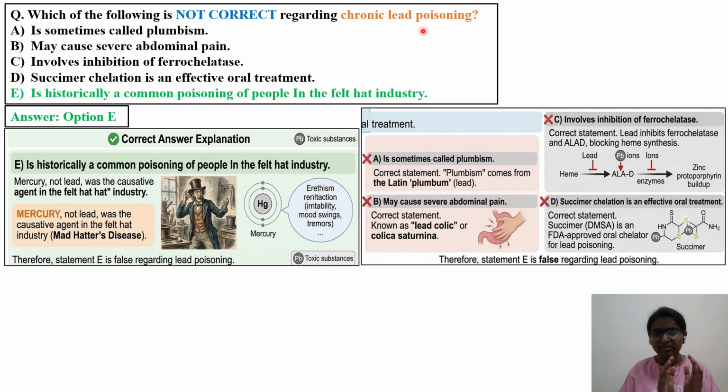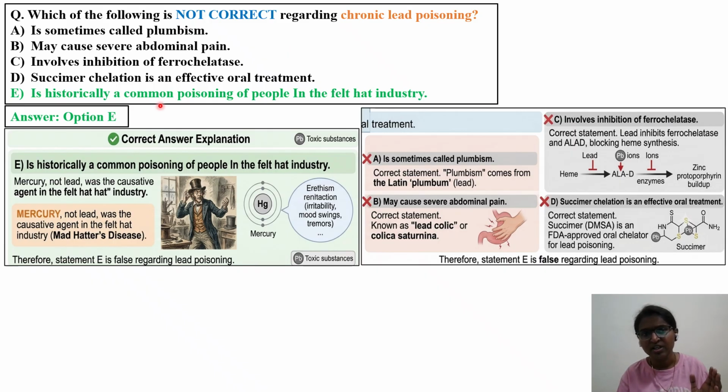Today in this question, whenever there is metal poisoning, or any chemical poisoning, you have to see upon acute exposure what the symptoms and adverse effects are, and upon chronic exposure, that is repeated exposure over a period of time, what the adverse effects are. So this question is related to chronic lead poisoning. We need to identify which of the following statements is not applicable to lead poisoning. The right answer will be the green text.